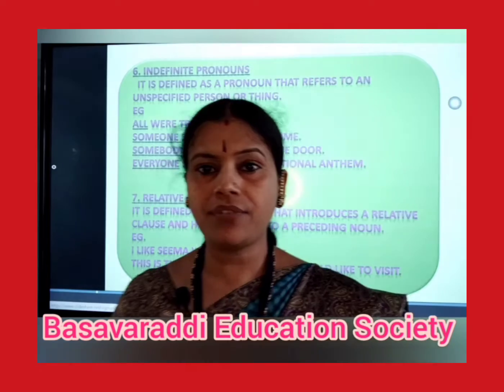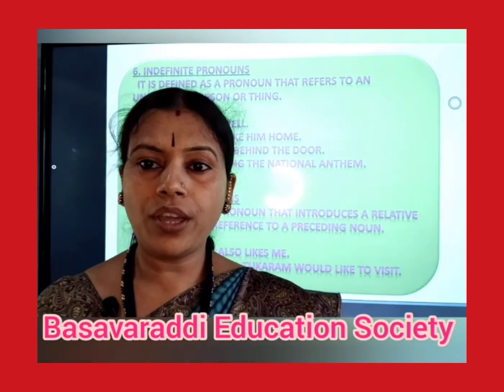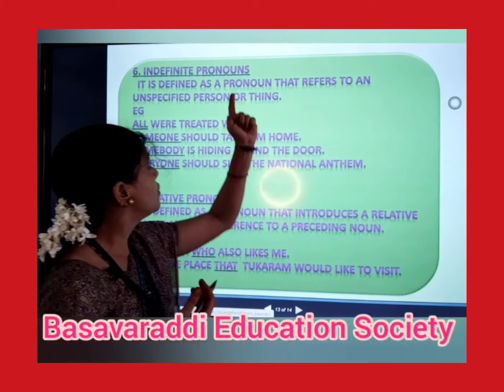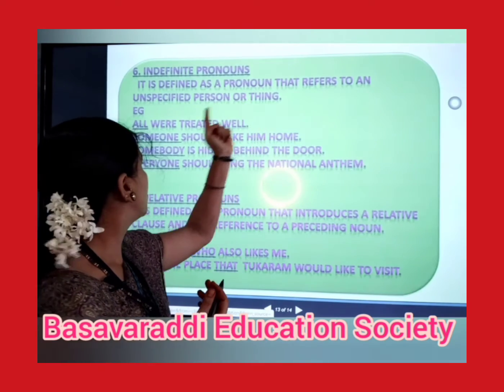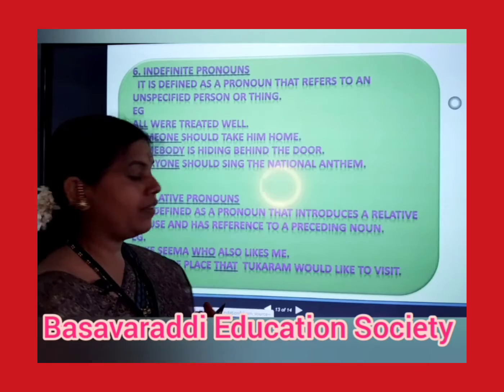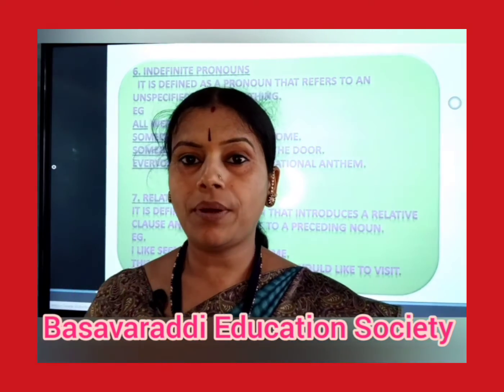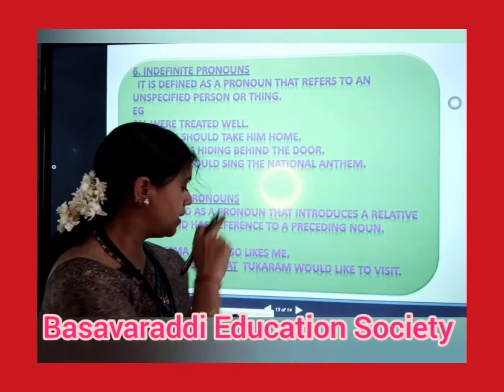We are not specifically taking any person or any specific thing. Such pronouns are called indefinite pronouns. For example, all were treated well. Here we are not taking any particular name or particular place, but we are considering all.